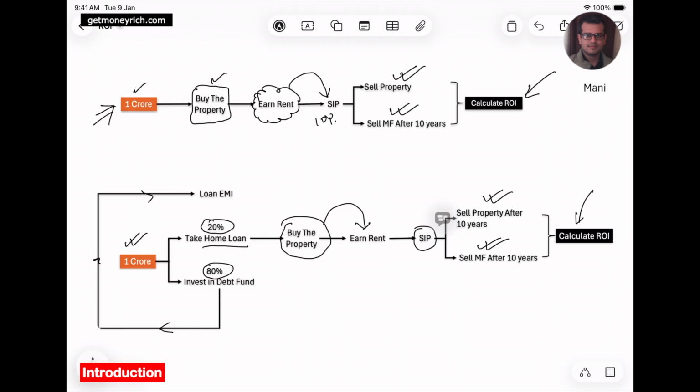So he wanted to use either of the plans, and he will take the decision based on the ROI. He wanted to know which plan will have a higher ROI, and based on that he will take his investment decision. So in this video I will show you how I calculated the return on investment for these two investment plans. So let's start the video.